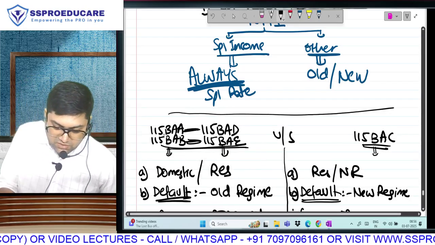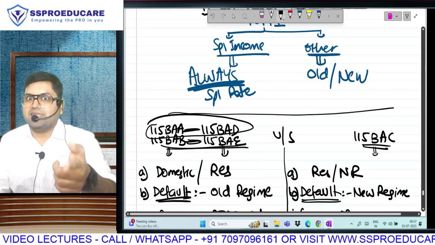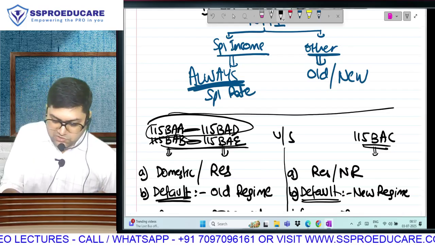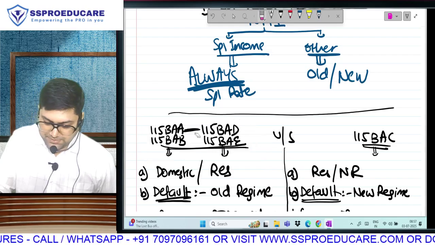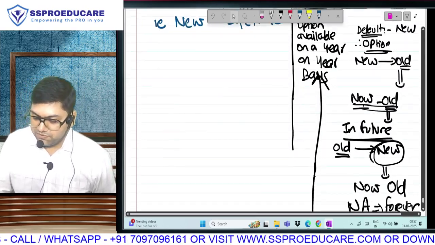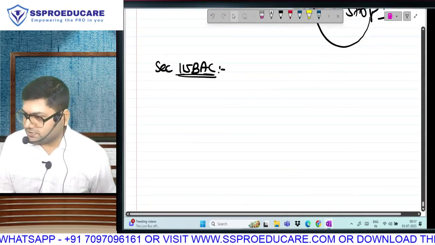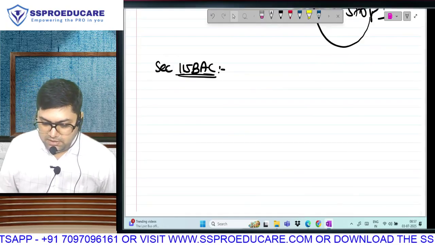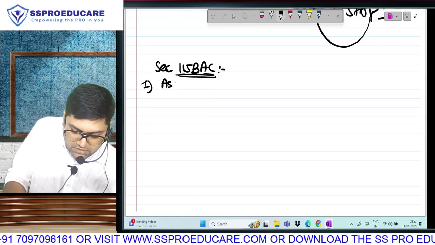So actually, I will do these two together by telling you that everything is same except assessee. And these two together, yeah, everything is same except assessee. So we will do all four of them together. Because those four we will be doing together, let us first finish 115 BAC on the basis of the following points. Point number one.